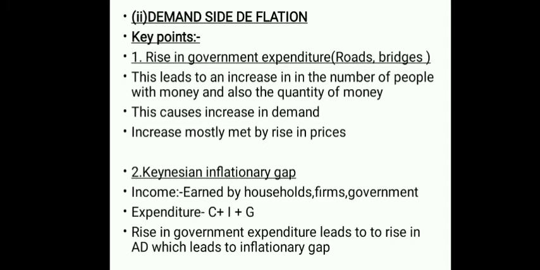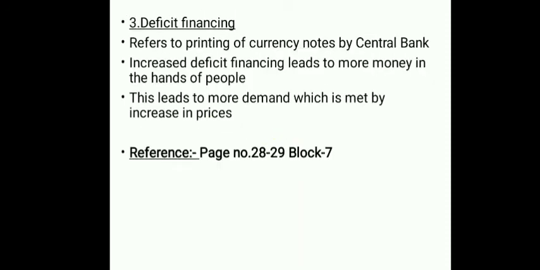Then the second factor is the Keynesian inflationary gap. Generally, incomes are earned by households, firms, or government. Expenditure will be equal to C plus I plus G, consumption plus investment plus government expenditure. Rise in government expenditure leads to rise in AD, naturally, which leads to an inflationary gap at the equilibrium point of national income. This inflationary gap is mostly met by a rise in prices.